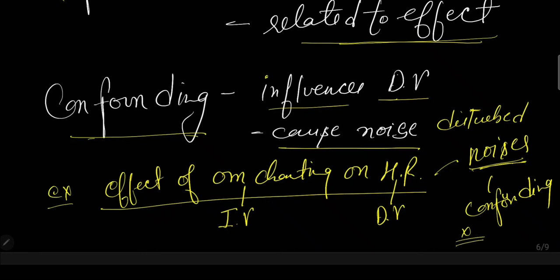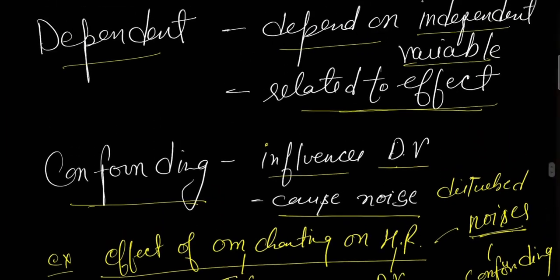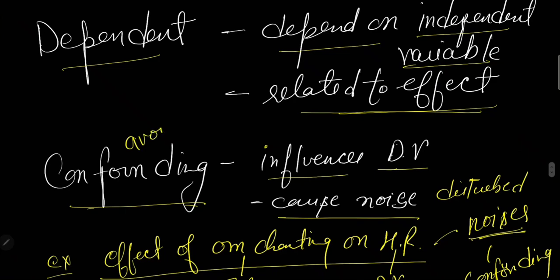So this is a short note on the variables: dependent, independent, and confounding. We only focus on the dependent and independent variables, and we avoid confounding. We try to control it, all the disturbing factors. So this is a short brief on variables. We'll talk on the next topics in the next videos.